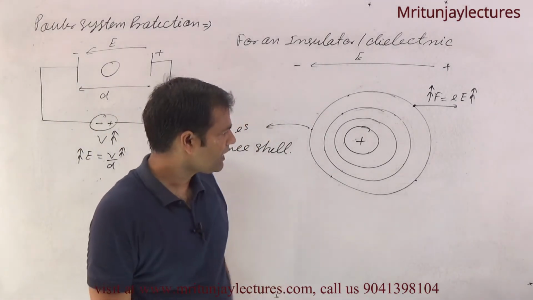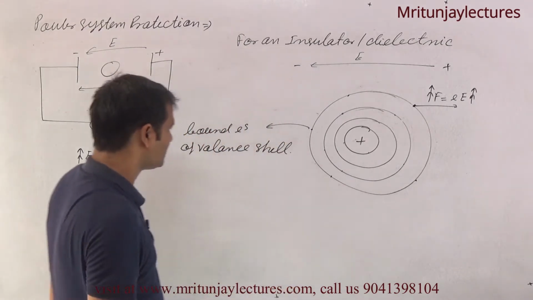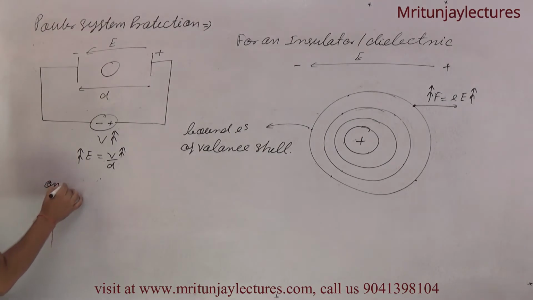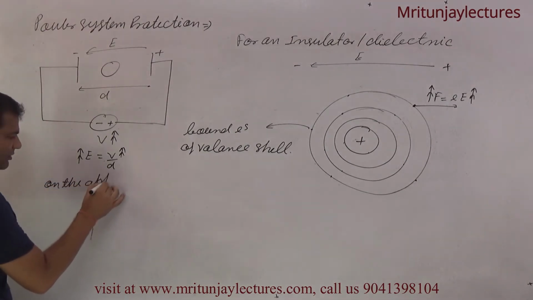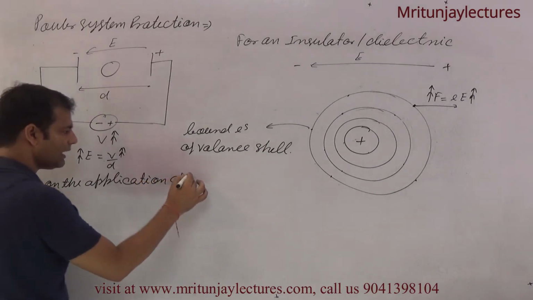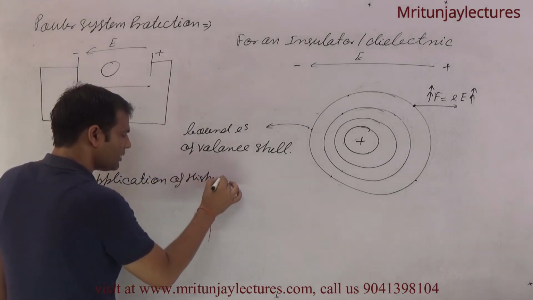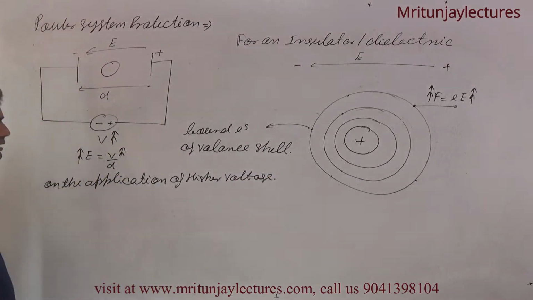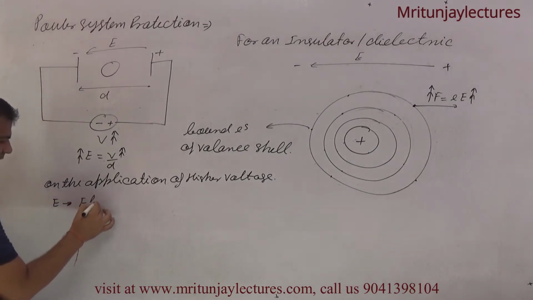Written as: on the application of higher voltage, E means the electric field applied.